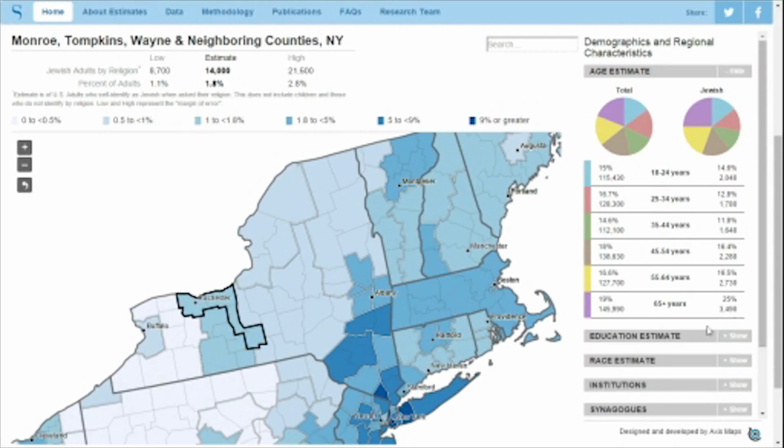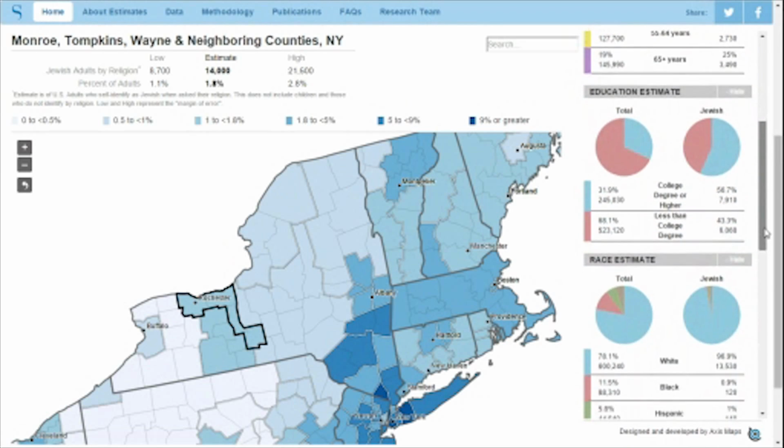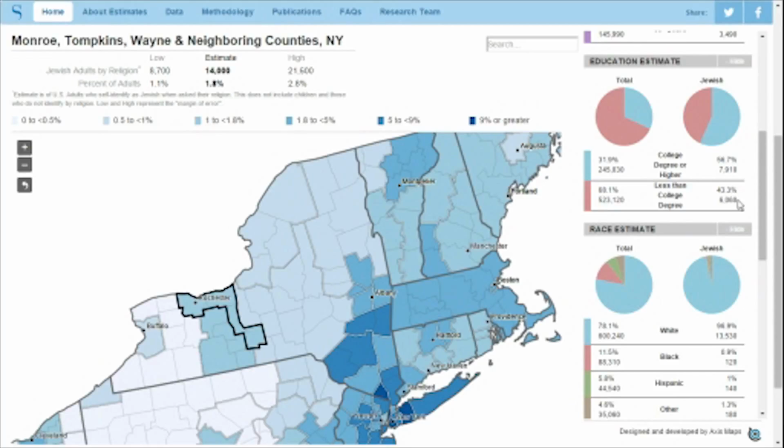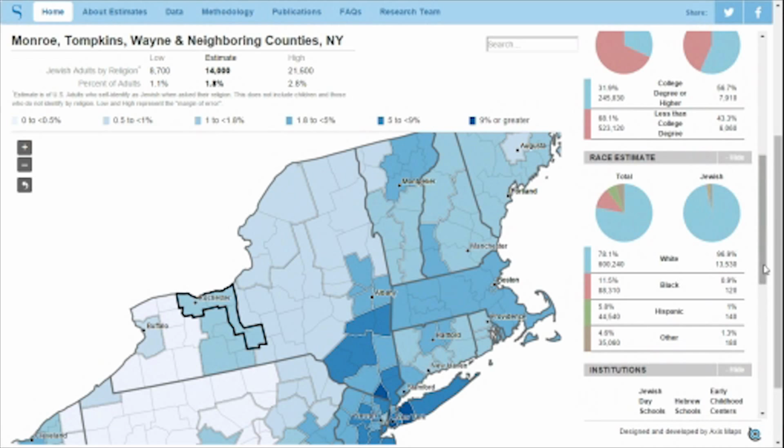To open up and show additional levels of these measures on the right-hand side, you can just click these show buttons, and the measures will open. If you're opening all of them, it's oftentimes easier, as I just did, to start at the bottom and move up, so you can quickly open all of them. In terms of demographics, our process estimates the age distribution of the population, the Jewish population, their education level, if they have college or they don't have college, as well as the breakdown of their race.